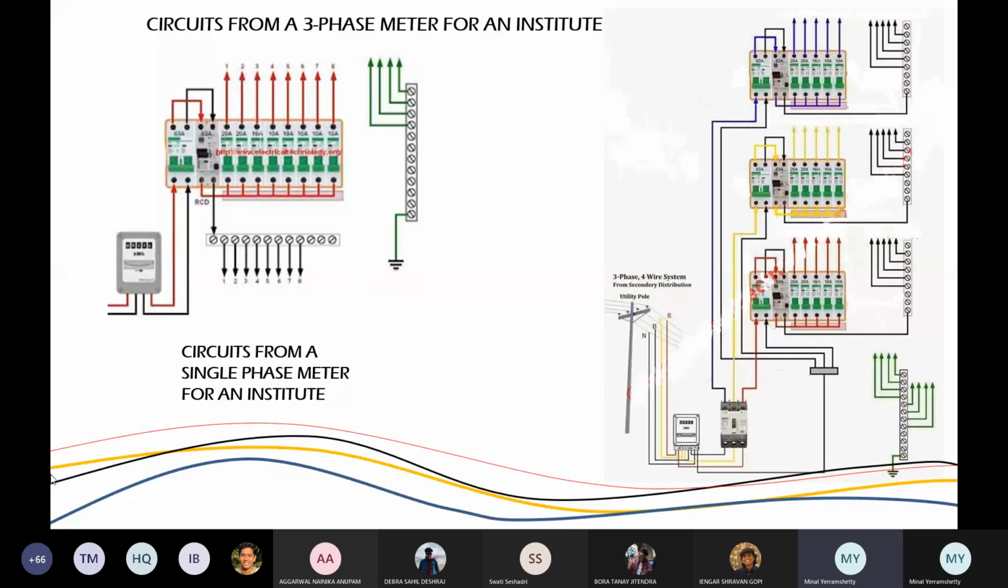You can see that, and you can see that. And this is single phase. That means it's a very small institute. Maybe just a rural institute where there are 10 classrooms, and in each classroom basically 2 lights, 2 fans, and everything else is working passively. If I have that kind of an institute, a single phase meter is enough.